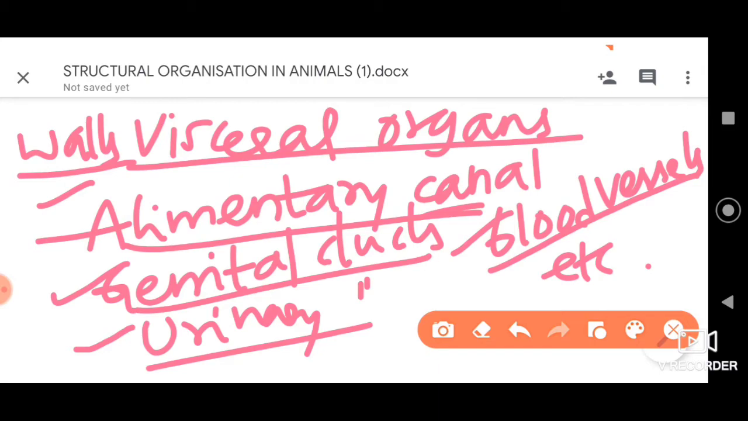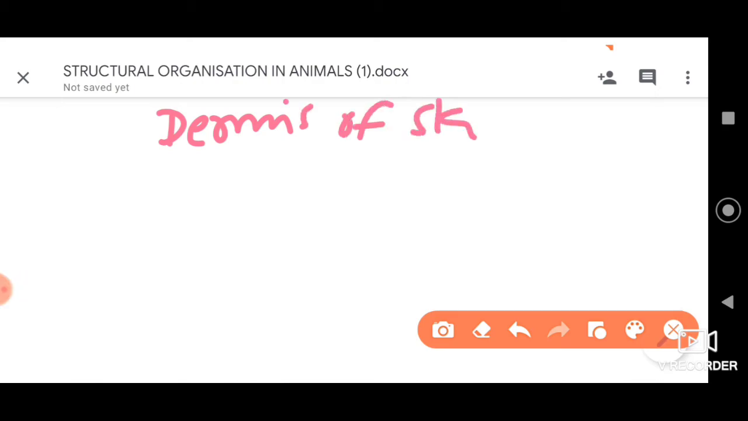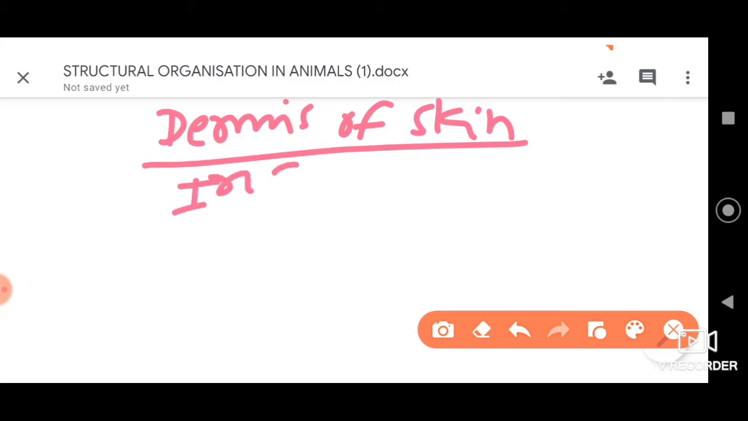Okay, a few more regions, maybe not so prominently, but they are present in the dermis of skin, the outer layer of skin, as well as the iris of the eye, and in many other regions. So these are a few locations of non-striated muscles or unstriped muscles in our body.